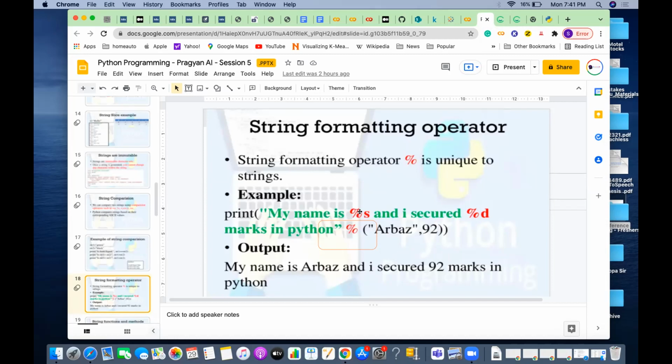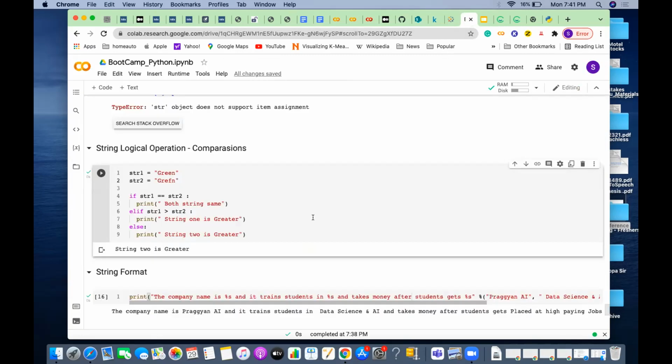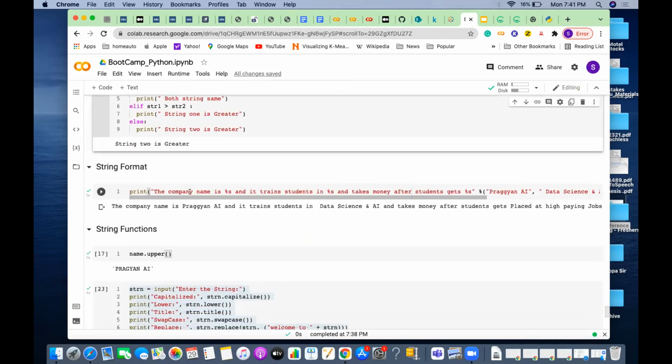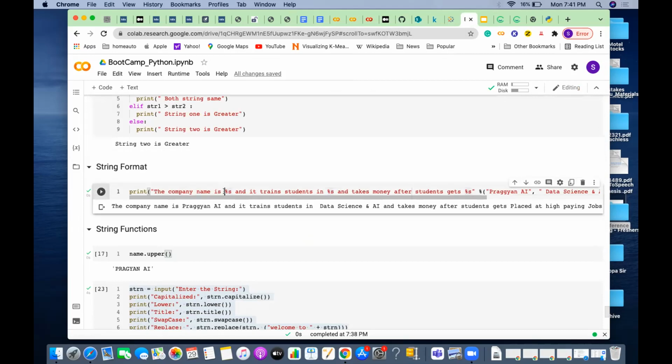In the bracket, I am trying to represent one element, one number placeholder, another number. First is a string, so I'm supplying a string. Second is a number, so I'm supplying a number. So this will go here, this will go here. For example, in this case, my company name is one placeholder here, percentage S, and it trains students in another percentage S, another string, and takes money after students get placed. Here another string after gets. And here there is no comma, and this percentage is there, and the starting bracket.